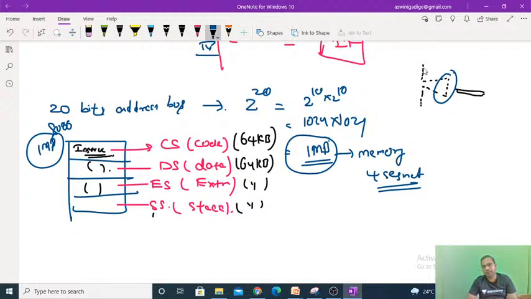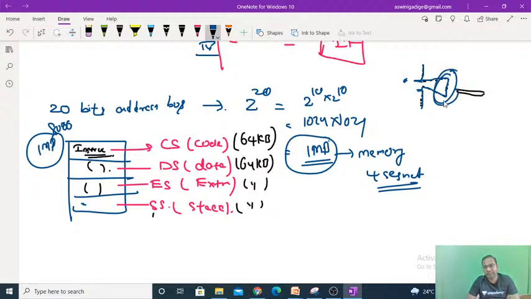Whatever the current work it is doing, at this point you give one interrupt by pressing the button of the disk drive, and then it will go to the disk drive and does its work and then come back to execute the present instruction. Right? So whenever such types of interrupts are given, whatever the next instruction to be fetched, or the instruction that was left, that instruction address and the data, everything will be stored into the stack segment.